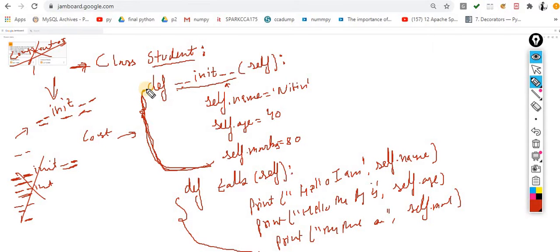Don't worry if you are not aware of this, I will explain each and everything. I just show you the syntax, how exactly a class is made. This is the syntax for a class and it will be automatically implemented, so don't worry about it. Now sir, what is this self?